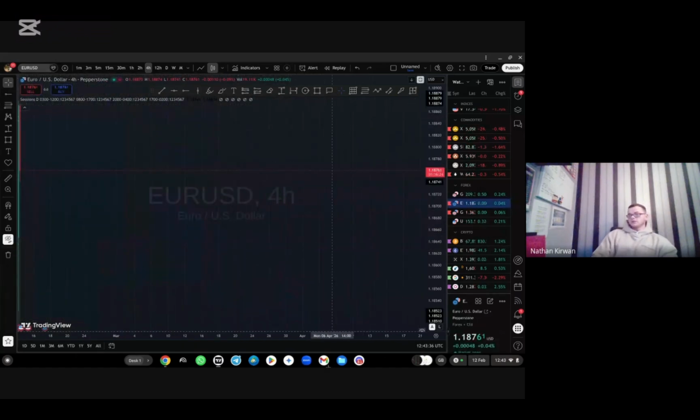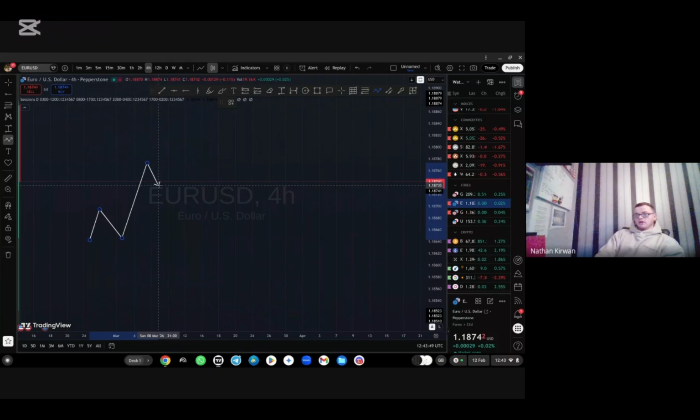Right. So we have our base currency and we have a quote currency. Our base currency is the euro, so it's going to be one base currency to whatever the quote currency is down here. If the euro is gaining strength against the dollar, your chart is going to be going up like this. That means the dollar is losing strength relative to the euro.